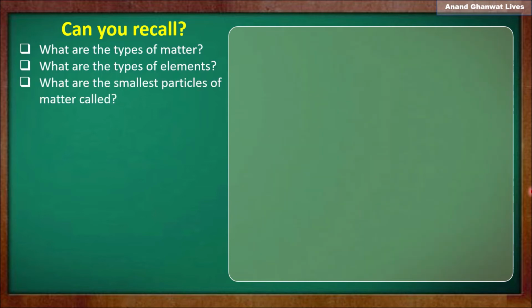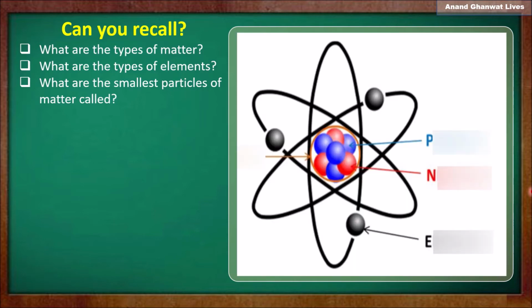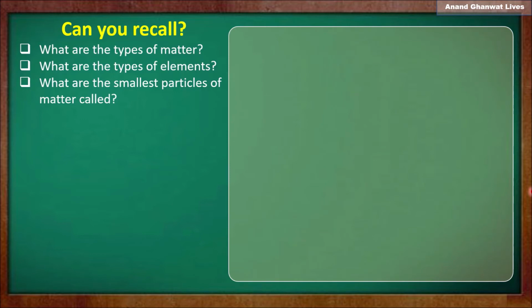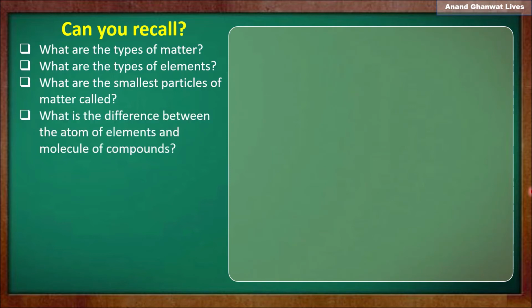What is the smallest particle of matter called? Yes, the smallest particle of matter is called atom for an element and molecule for a compound. The smallest particle of an element is called an atom and the smallest particle of a compound is called a molecule. What is the difference between the atom of an element and the molecule of a compound?